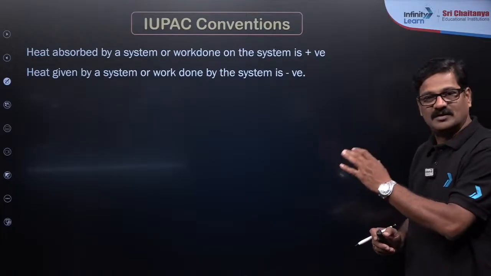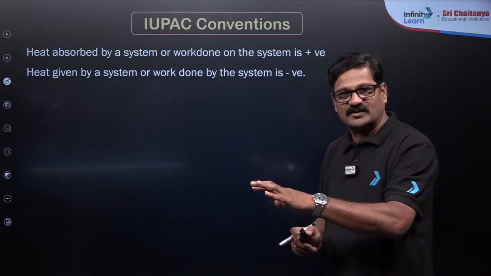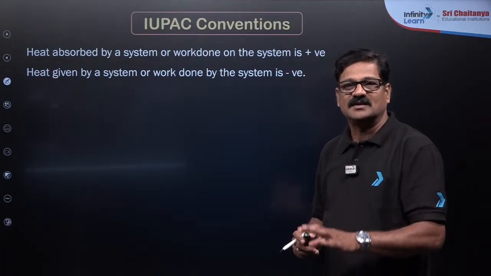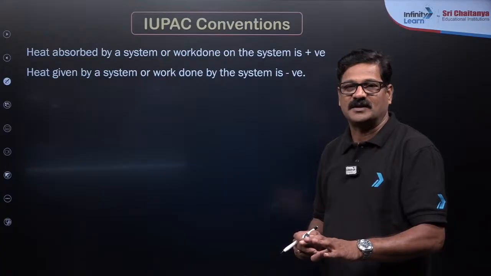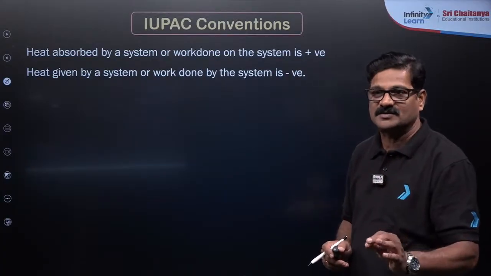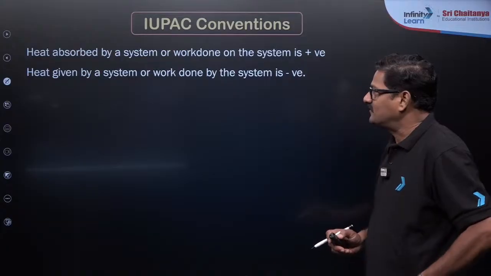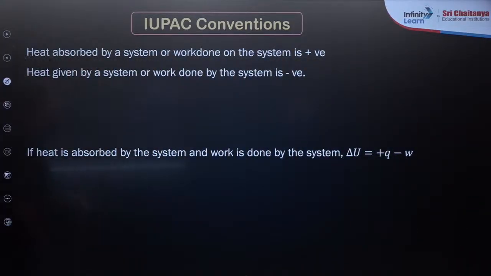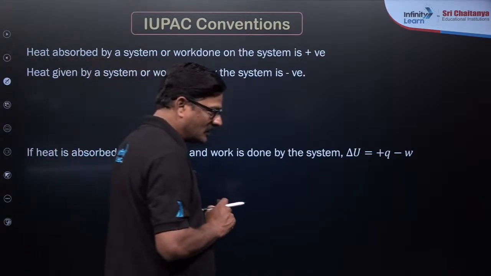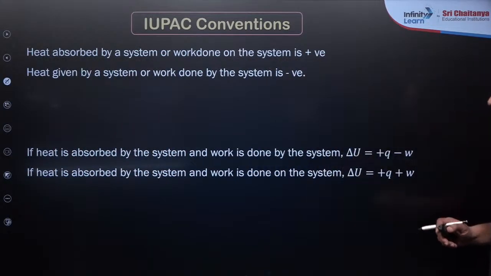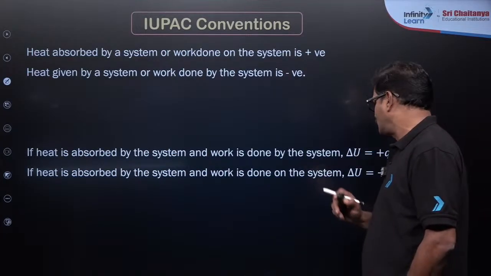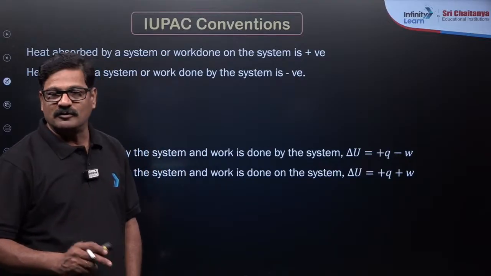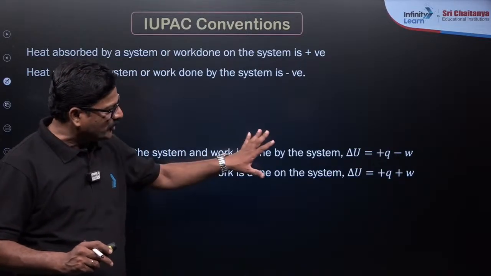The problem comes here, when you use the positive and negative signs in solving the first law of thermodynamics. It gives a lot of confusion, so take care of the sign convention while solving questions from the NEET examination. Now if heat is absorbed by the system and work is done by the system, delta U is equal to Q minus W, use this. And otherwise, if heat is absorbed by the system and work is done on the system, W is positive, delta U is equal to Q plus W, right? So it is very important to use it.